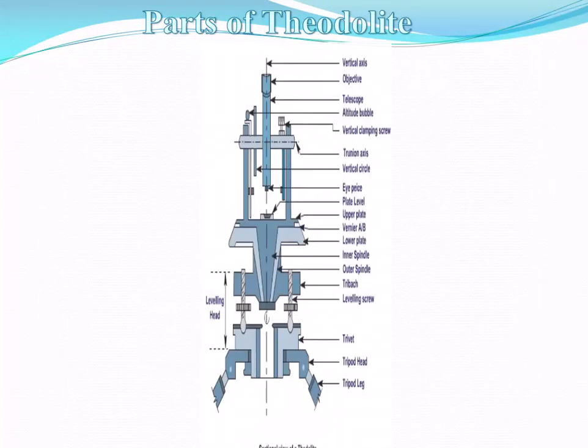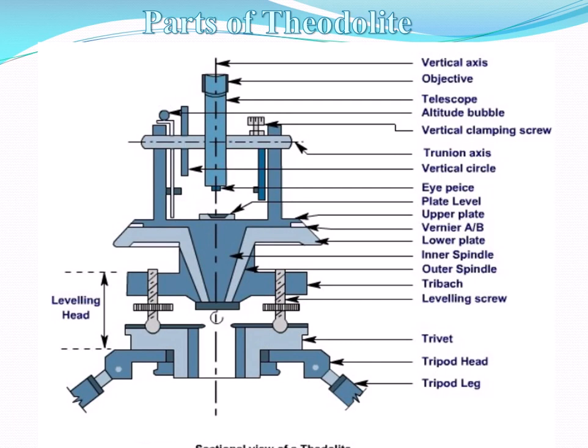Then the next one is the parts of the theodolite. In that we'll see the sectional view of the theodolite. Here the vertical axis is there, which is perpendicular to the horizontal axis. Basically this theodolite is placed on the tripod stand with the help of these tripod legs.